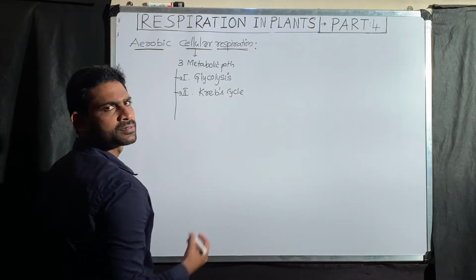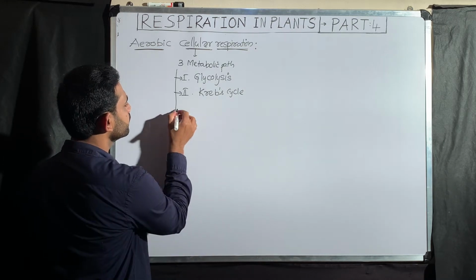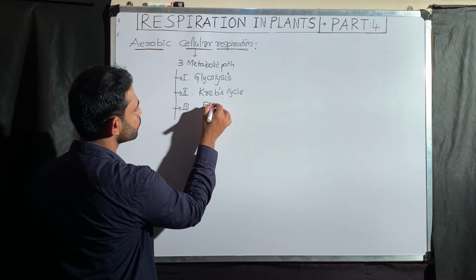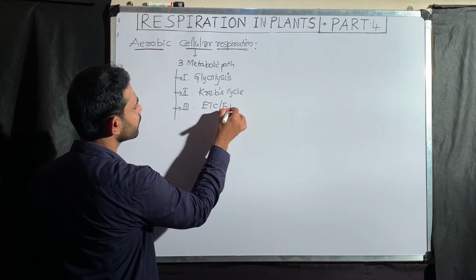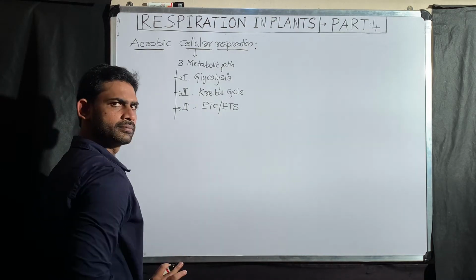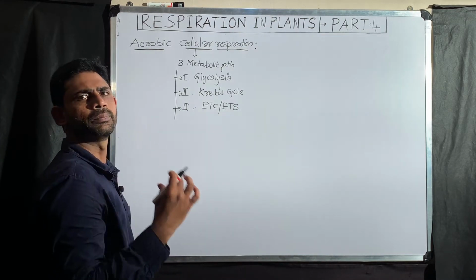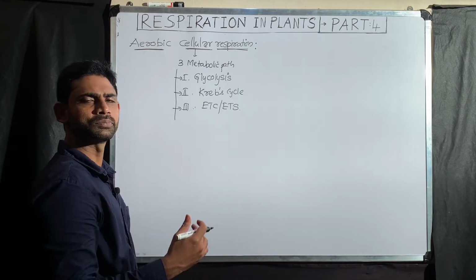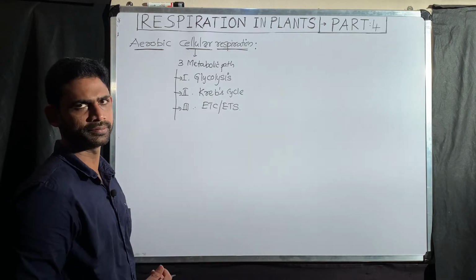The scientist's name is Krebs. Then the third metabolic pathway is the electron transport chain or electron transport system. Okay, this is the end one. So our topic is very simple. It includes three metabolic pathways: glycolysis, Krebs cycle and electron transport chain.